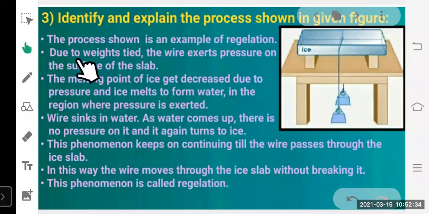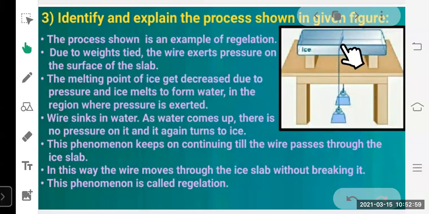As you can see, due to the weight tied, the wire exerts pressure on the surface of the slab. Because of this high pressure, the melting point of ice gets decreased, and due to this the ice melts. So the part of the ice starts melting and gets converted into water.